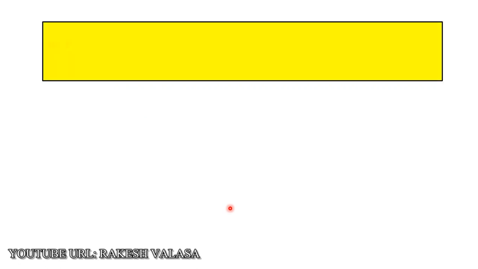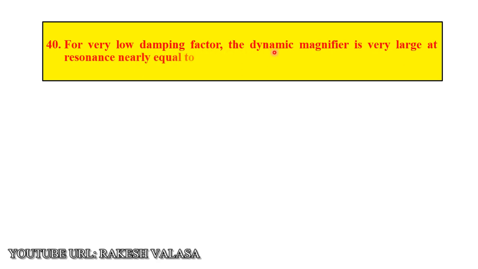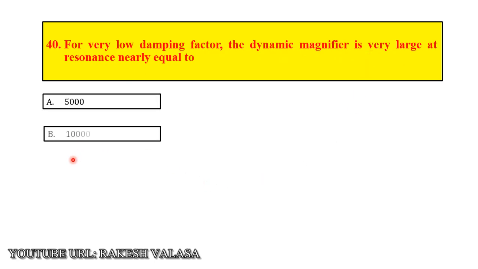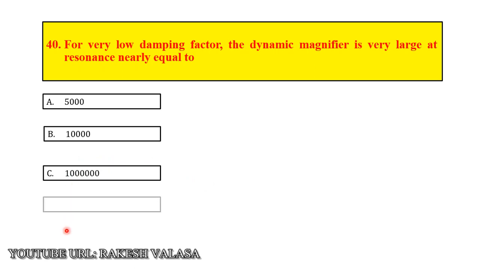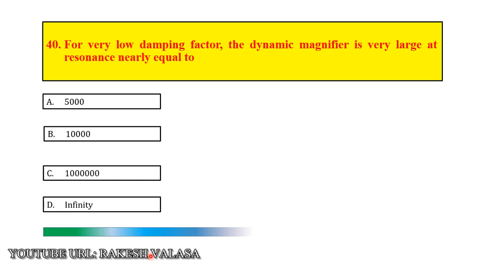Question number 40. For very low damping factor, the dynamic magnifier is very large at resonance, nearly equal to option A 5000, option B 10,000, option C 10 lakhs, option D infinity. The correct answer is option D, infinity. Let us see the explanation.